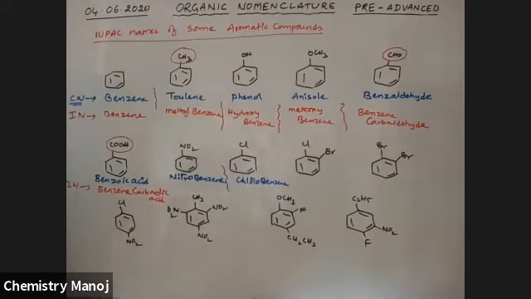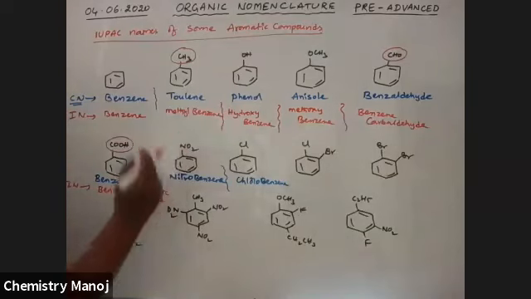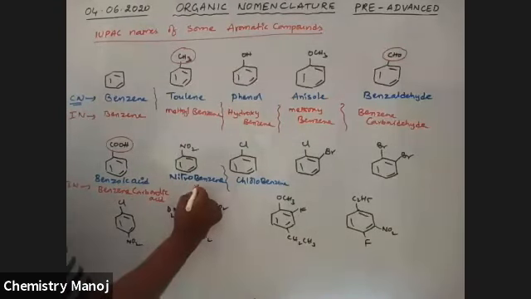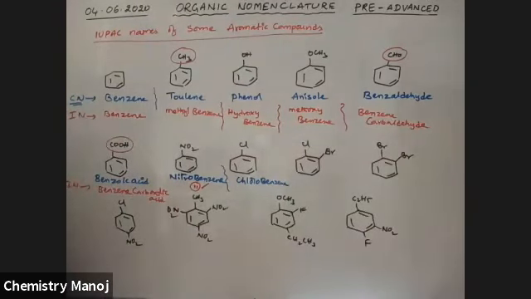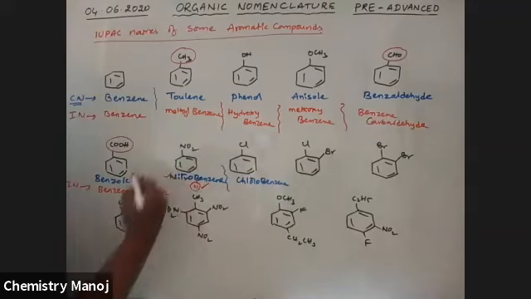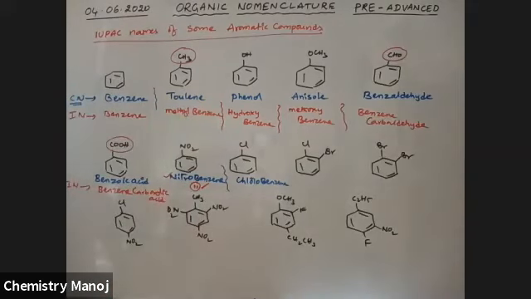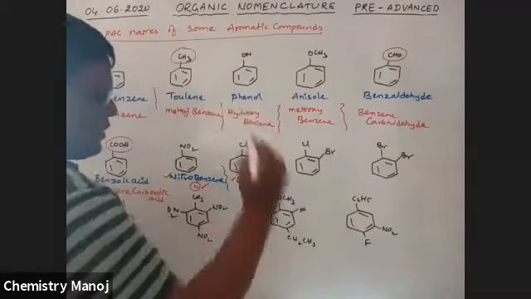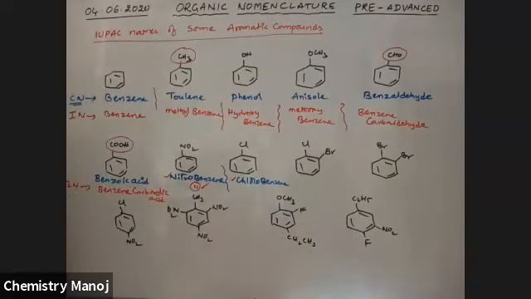Because benzene is the major end. Benzene carboxylic acid. Next, the nitro group is there. This nitrobenzene itself is taken as the IUPAC name. The IUPAC name of nitrobenzene is nitrobenzene. So nitrobenzene is also the IUPAC name of that compound. Next, chlorobenzene is also the IUPAC name of that chlorobenzene.